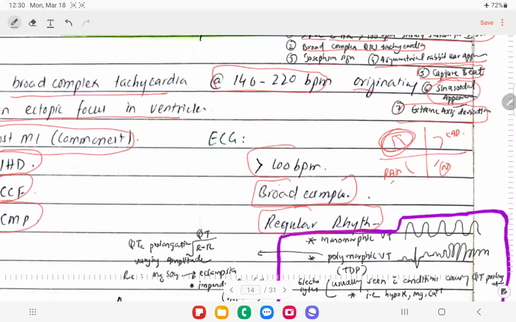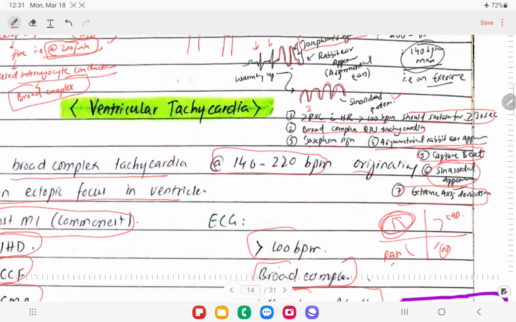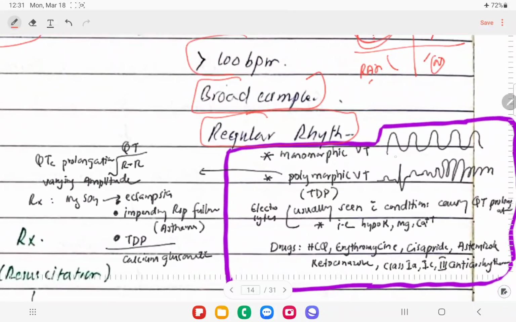So we have various types of ventricular tachycardia. One is monomorphic and polymorphic ventricular tachycardia, right? Then we have sustained ventricular tachycardia and non-sustained. Then we have bidirectional tachycardia, various other types of ventricular tachycardia. This is what I have discussed about this. This is called the monomorphic ventricular tachycardia. While there's another condition, so you can see here, this is the monomorphic ventricular tachycardia.